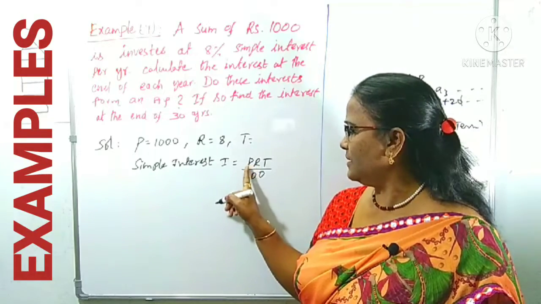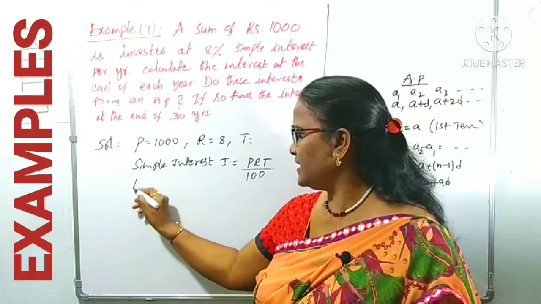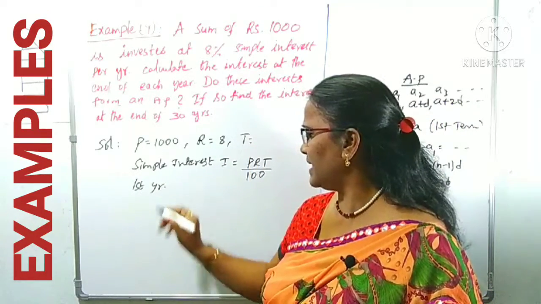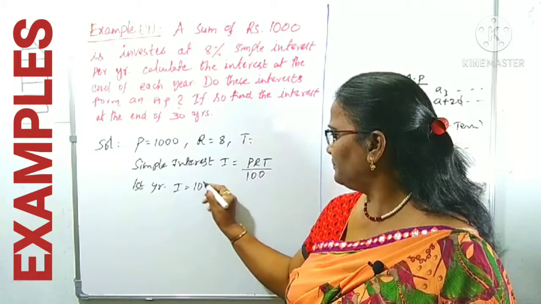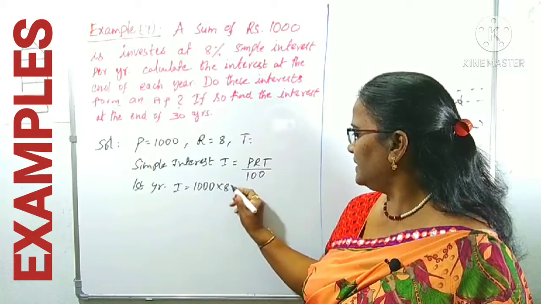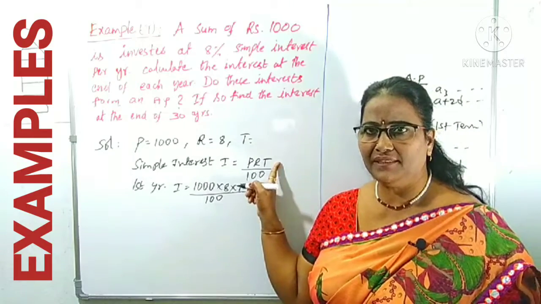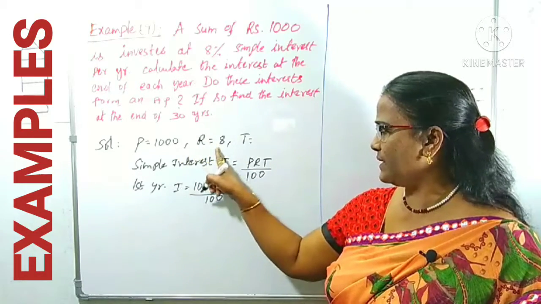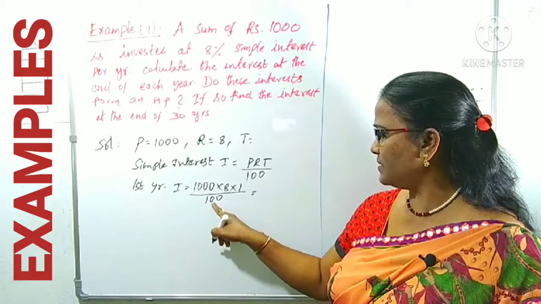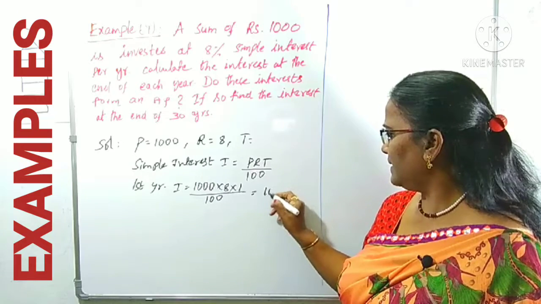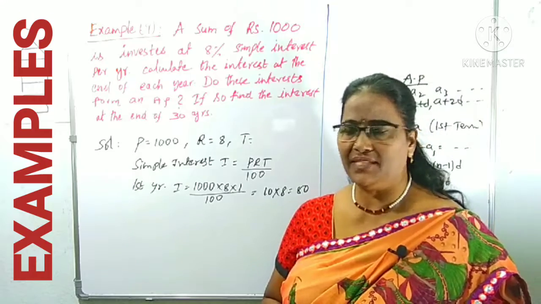We can calculate. P is already there. R is also there. T for the first year. I am calculating the first year interest, so in place of T we can write 1. P as it is, 1000. R is 8. T is 1, by 100, right? This is the formula for simple interest. P is there, R is there, T we take 1 for the first year. Now the calculation: 1000 by 100 is 10. 10 into 8 is 80. 80 rupees. We got the interest for the first year.